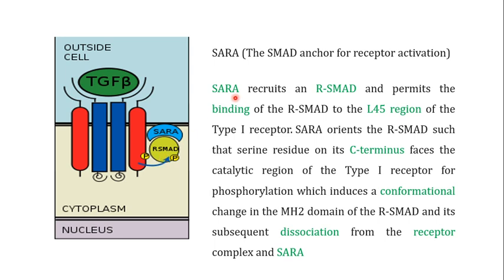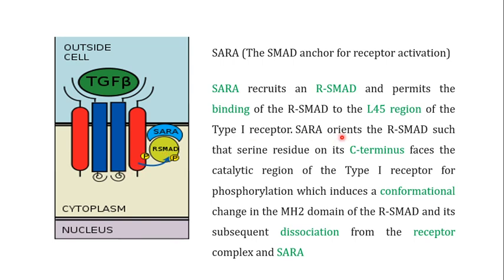So SARA recruits these R SMADs, this complex of SMAD2 and SMAD3, to the receptor type 1, and when SARA recruits the R SMAD, it permits the binding of these R SMADs to the L45 region of the type 1 receptor. This L45 region is a binding site for these R SMADs.